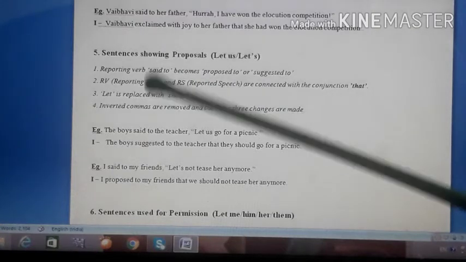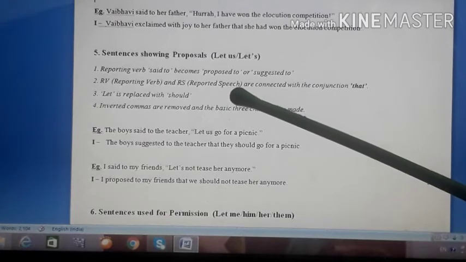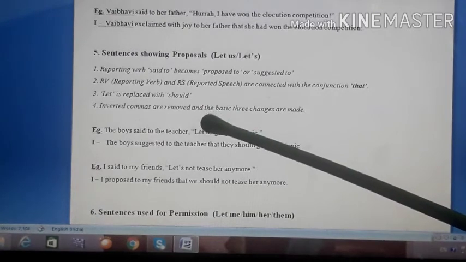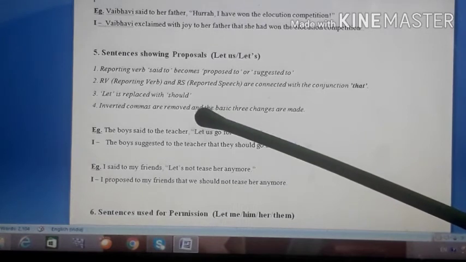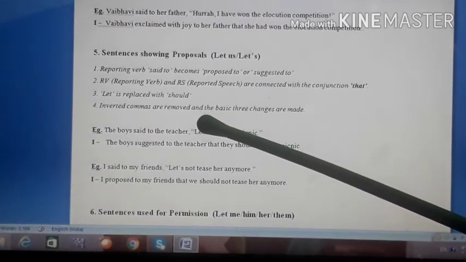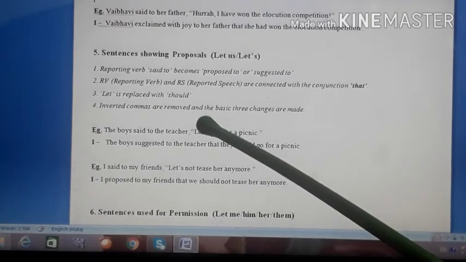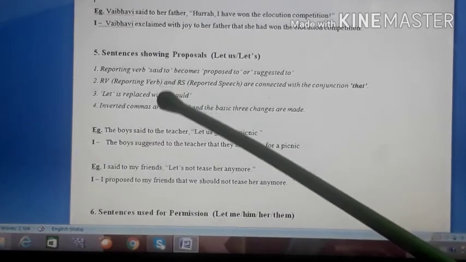Okay, then let is replaced with should. So when you convert any such sentence into indirect speech, let is removed and should is used. So should normally comes after the subject, while a let sentence will have let in the beginning only. So let हट जाता है, उसकी जगह should आ जाता है, पर should सब्जेक्ट के बाद आता है. Okay, then the fourth rule says inverted commas are removed and the basic three changes are made. Okay, that is there, and the sentence ends with a full stop.